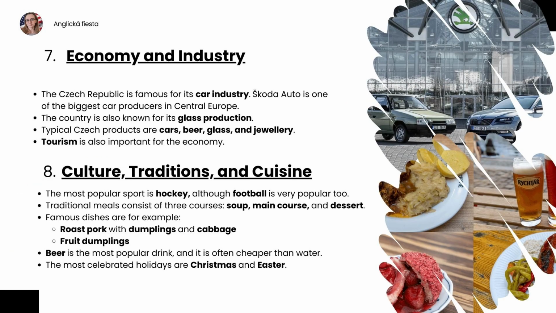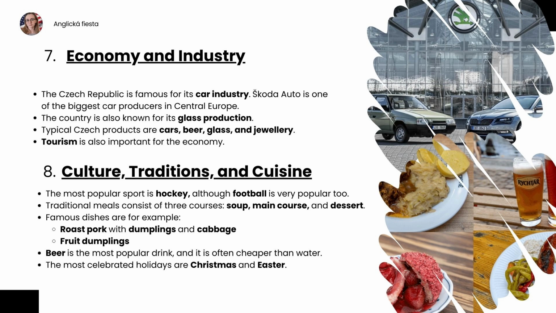Economy and industry. The Czech Republic is famous for its car industry. Škoda Auto is one of the biggest car producers in Central Europe. The country is also known for its glass production. Typical Czech products are cars, beer, glass, and jewelry.